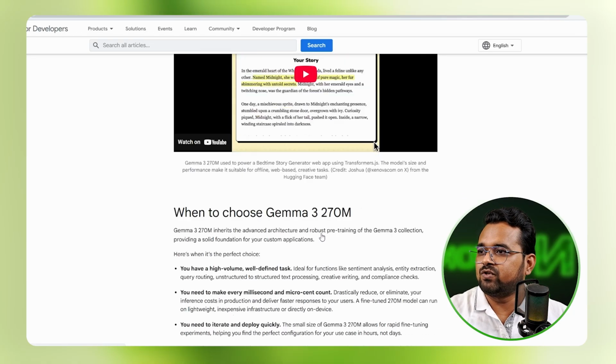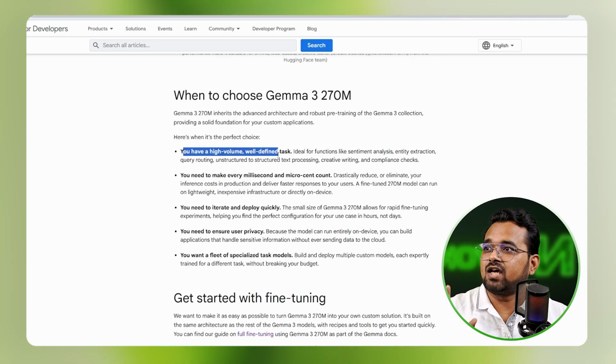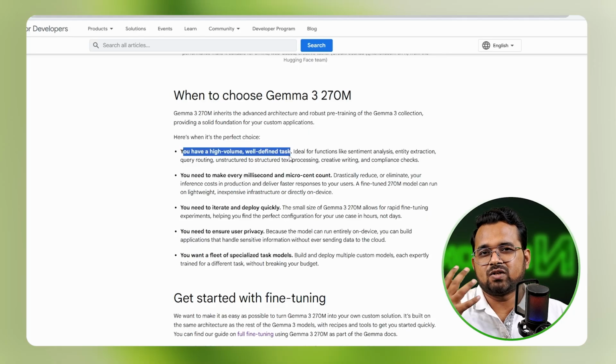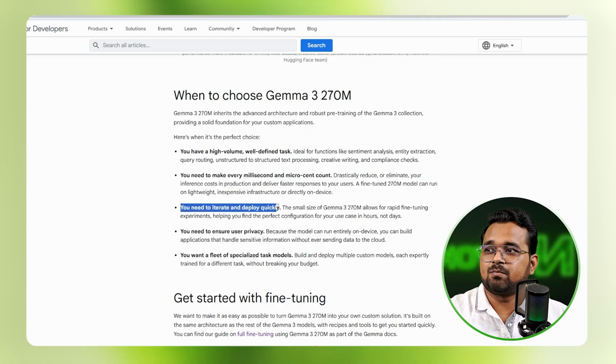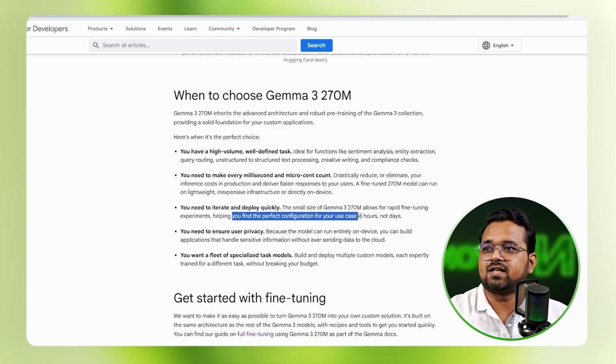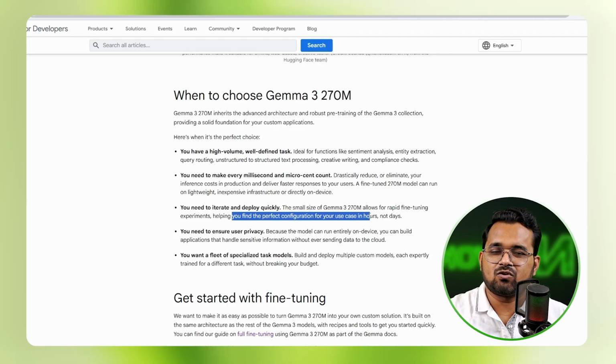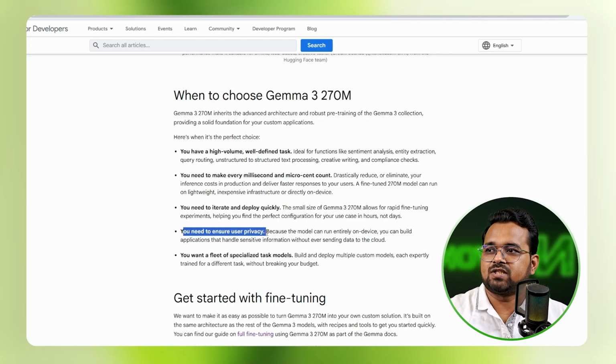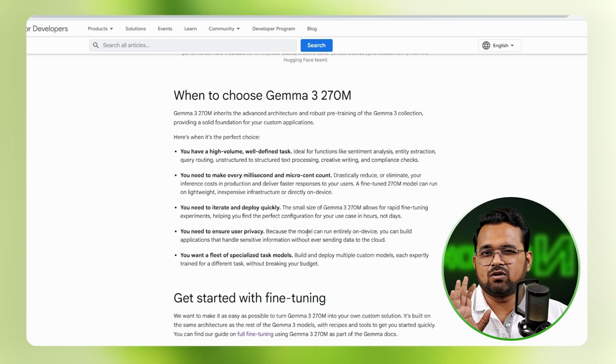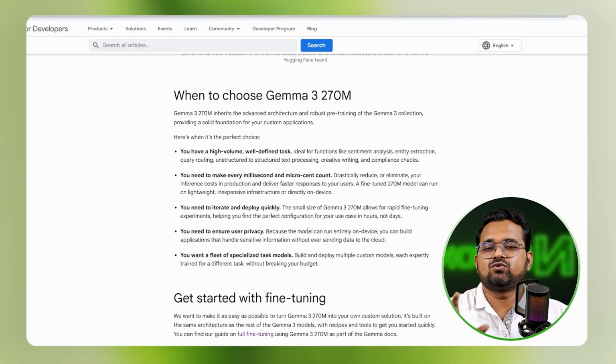If we go to more features, it is very useful for high volume, well-defined tasks. That means if you have repetitive high volume tasks, you can host it and fine-tune it for that specific task only. You can iterate and deploy it quickly. After the training, you can immediately deploy it on your own server. You don't have to host it on some other cloud, and it ensures privacy. That means everything is running offline in your controlled environment, so nothing is going to a third party.